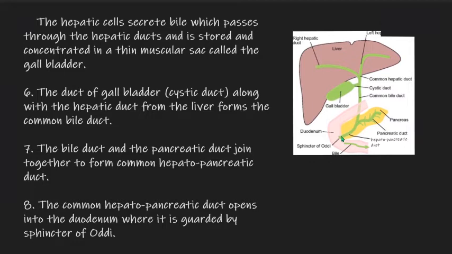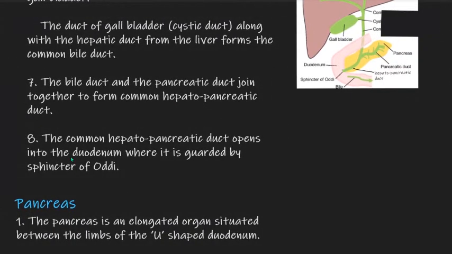This is the hepatopancreatic duct. Hepato is for liver, for the duct which is coming out of the liver, and pancreatic is for the pancreatic duct. So the duct coming out of the liver and the pancreatic duct both join to form the hepatopancreatic duct. The common hepatopancreatic duct opens into the duodenum where it is guarded by the sphincter of Oddi.